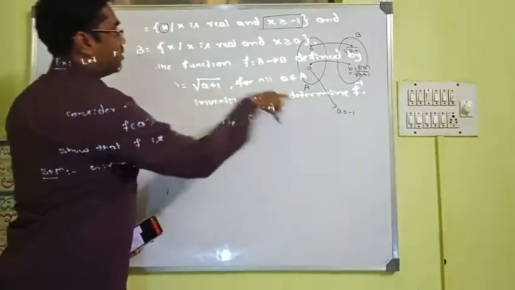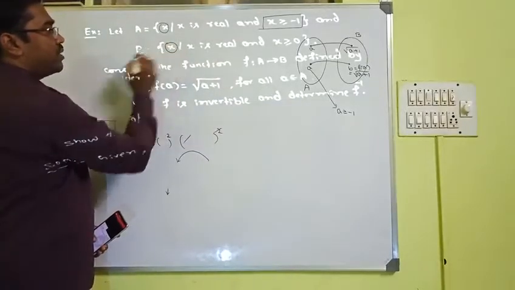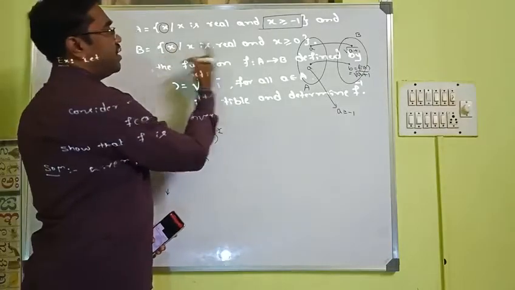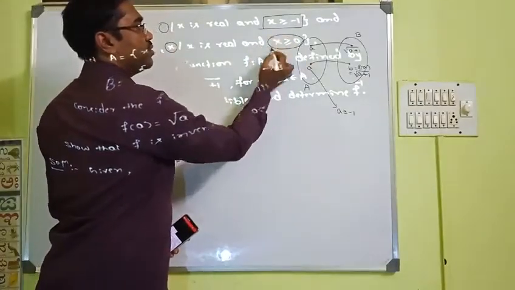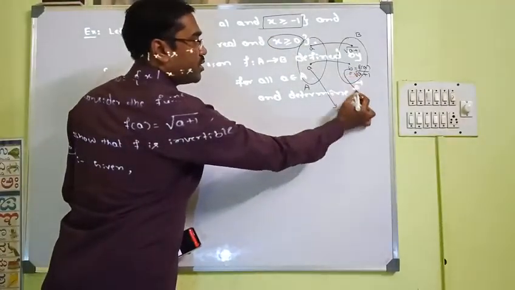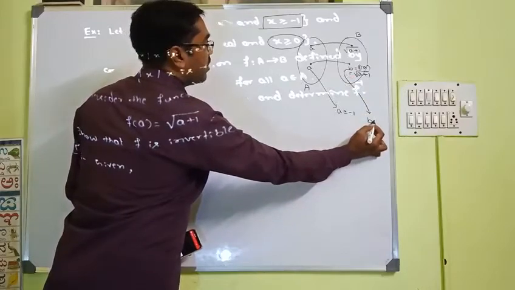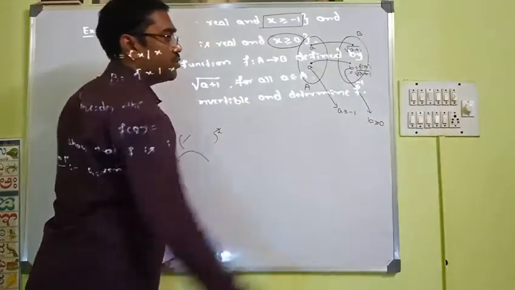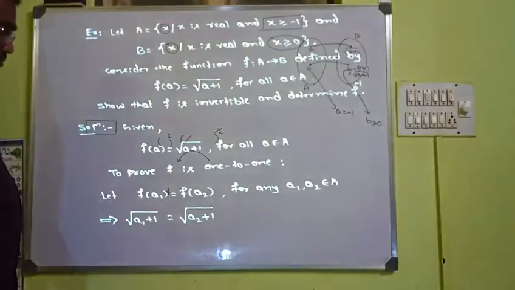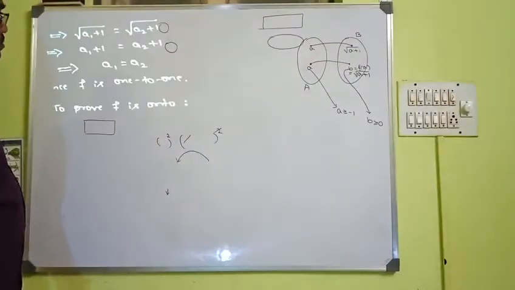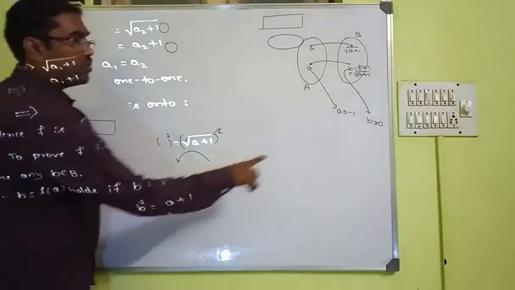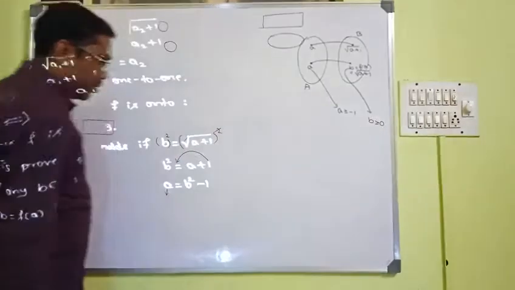To prove this, we need to know what elements are in B. The elements in B are greater than or equal to 0. So therefore this b is always greater than or equal to 0. Now let us use this here. Now since b is greater than or equal to 0, what happens?